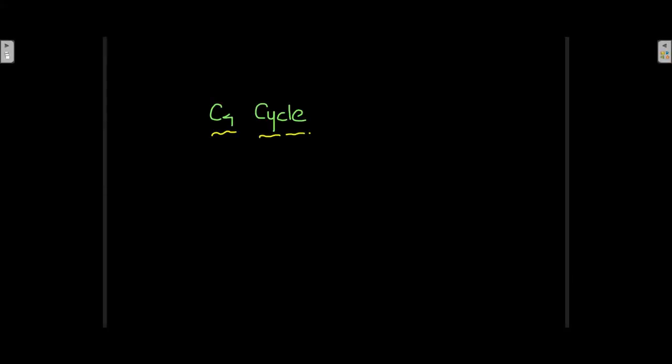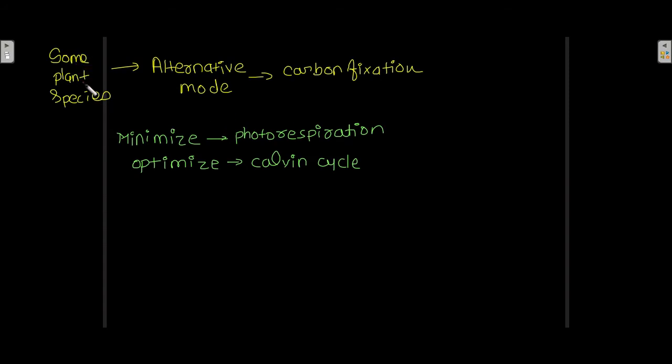C4 cycle. In some plant species, an alternative mode of carbon fixation has evolved, and that alternative mode of carbon fixation minimizes the photorespiration and optimizes the Calvin cycle.